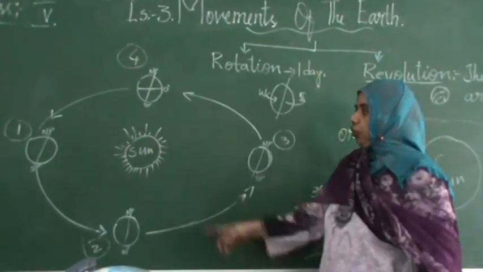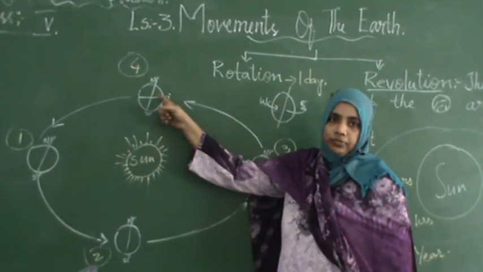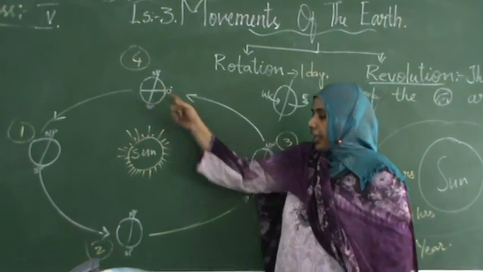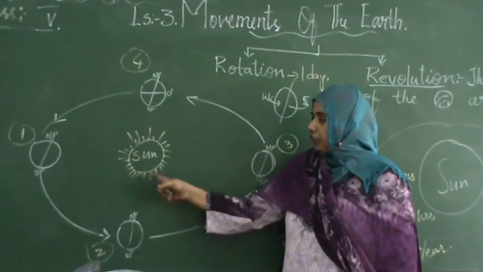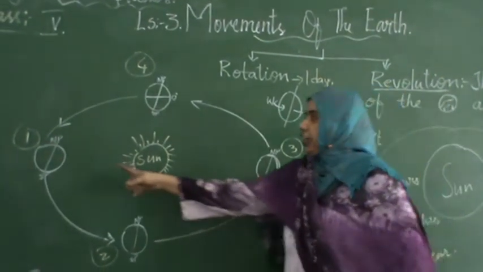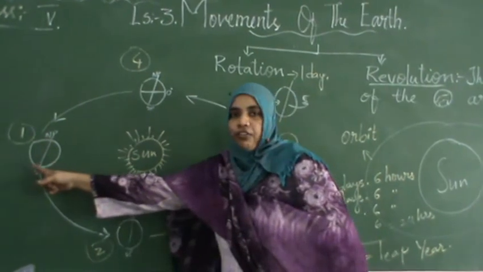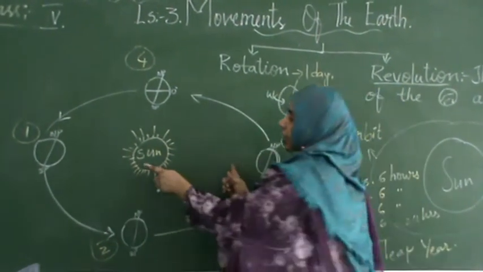In picture 4, you will observe that the earth is quite near to the sun. Right? And in figure 2 also, the planet earth is quite near to the sun. Whereas in picture 1 and picture 3, the earth is quite away from the sun.